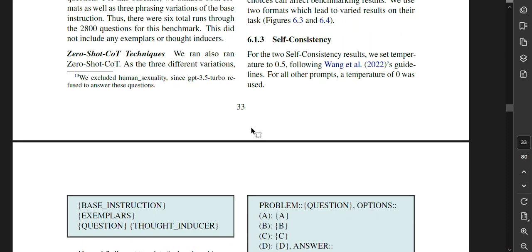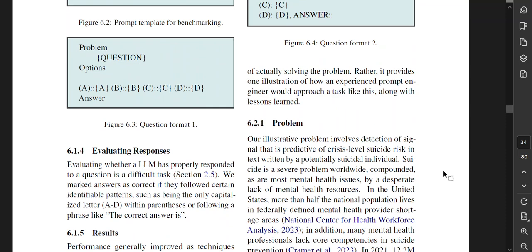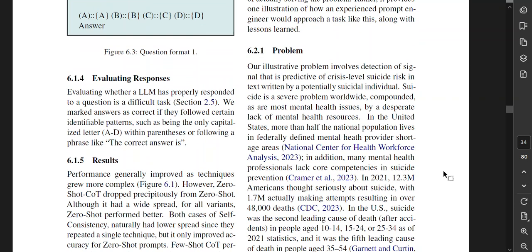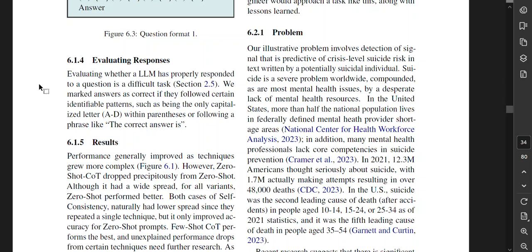For the two self-consistency results, we set temperature to 0.5 following Wang et al.'s guidelines. For other prompts, a temperature of 0 was used. Evaluating responses. Evaluating whether a model has properly responded to a question is a difficult task. We marked answers as correct if they followed certain identifiable patterns, such as being the only capitalized letter within parentheses or following a phrase like "the correct answer is."